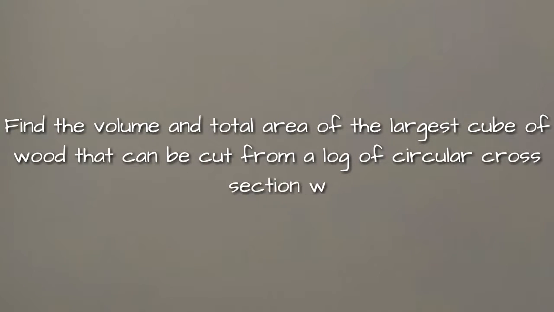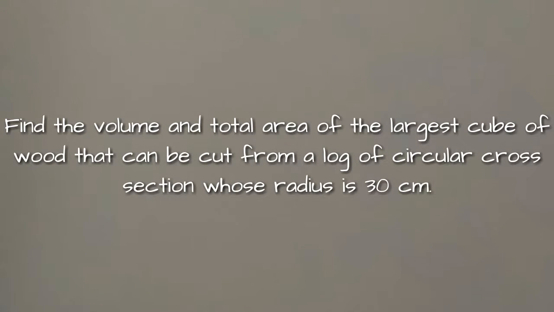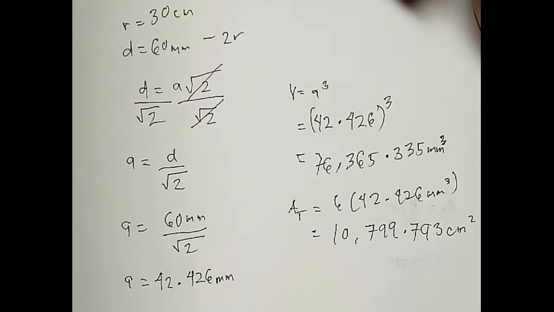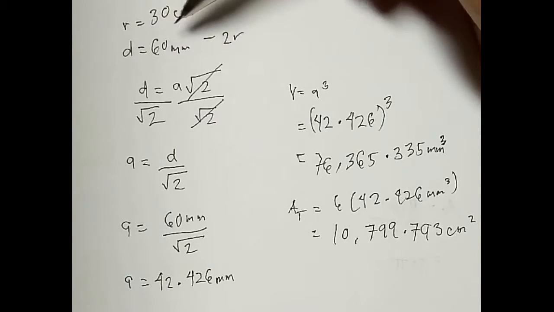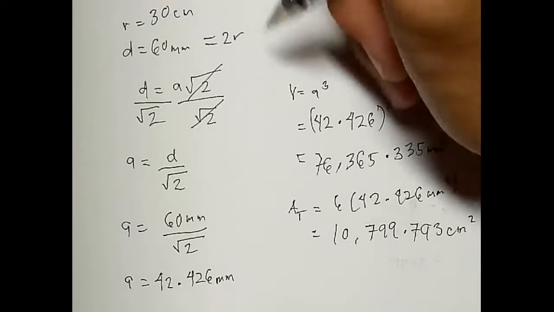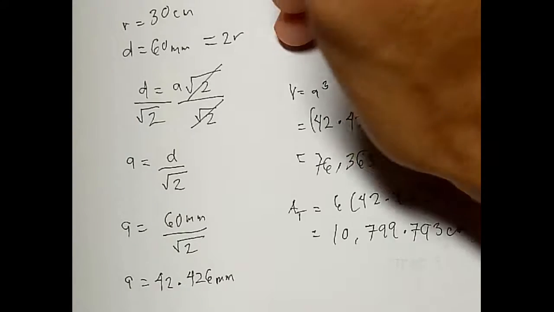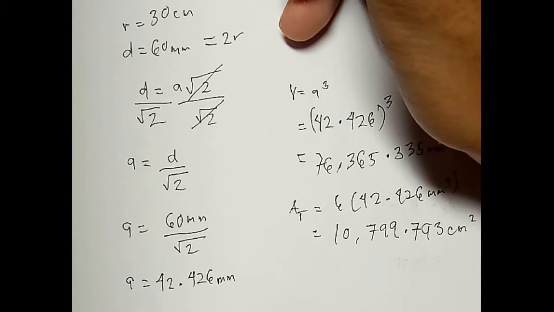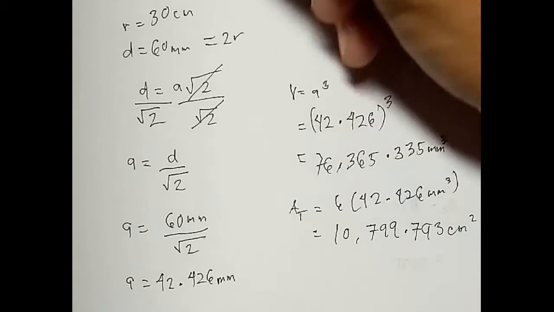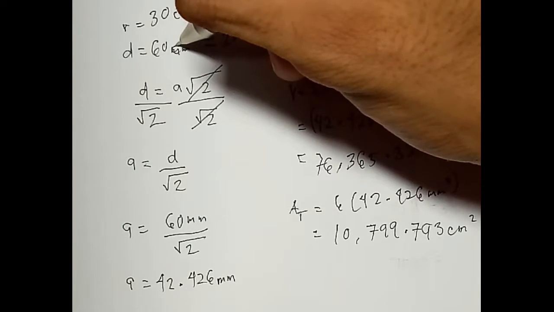For the second example, find the volume and total area of the largest cube of wood that can be cut from a log of circular cross-section whose radius is 30 cm. So we have the radius given, which is 30 cm. So we can get the diameter, which is 2r. 2 times 30 cm equals 60 centimeters.